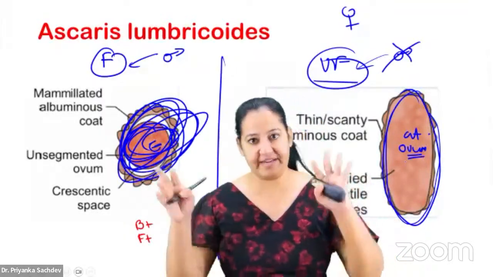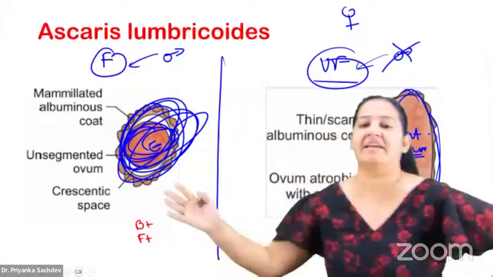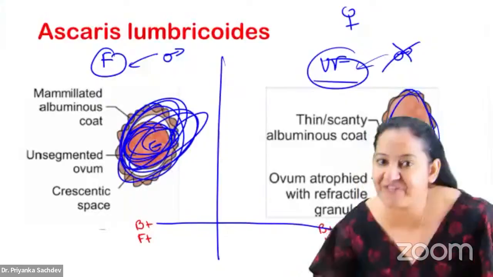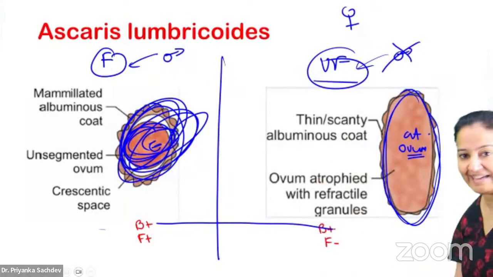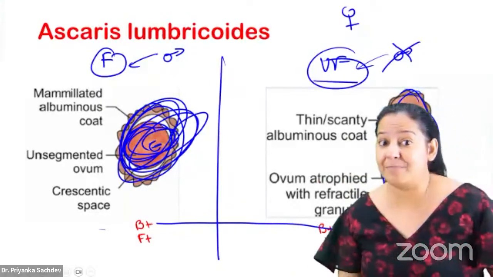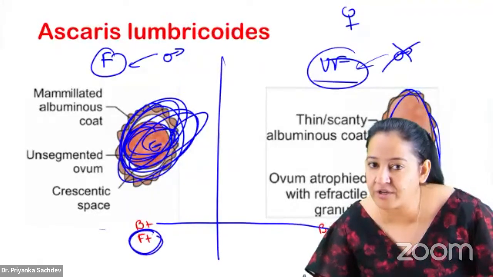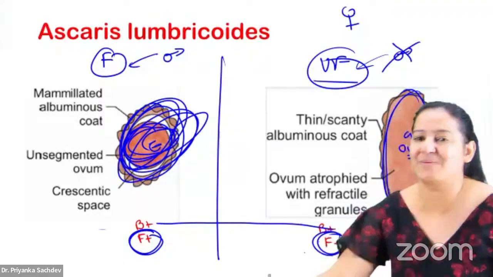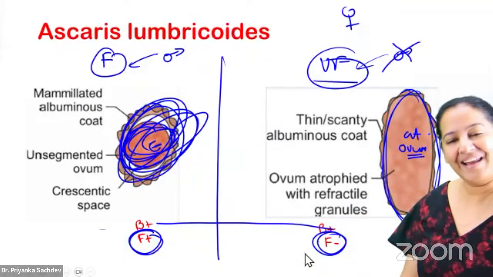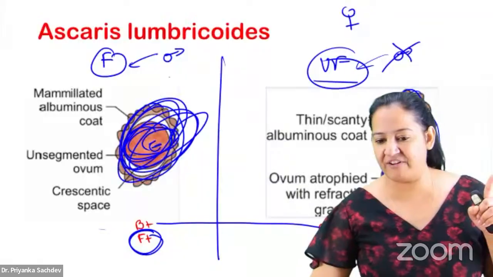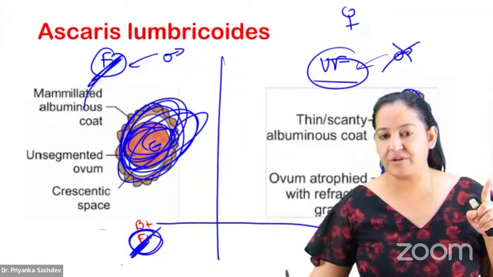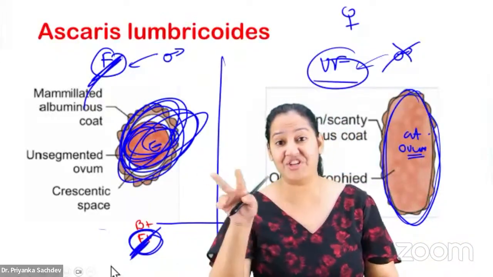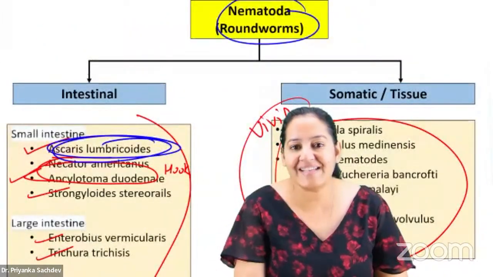ठीक है, shape तो different है, coating is different. Acha, both are yellow, both are bile stained positive. Concentrate, both are bile positive. You cannot differentiate. Both are yellow. See the diagram, see the color. But F is something that differentiates. This one floats, namak pani ka ghol. It is floating in saturated solution of NaCl, and this one is sinking. This one is not floating. You can learn F for F. The fertilized one will float. Unfertilized will not float. So if you get a question, which one is floating? How to differentiate the 2 eggs of the Ascaris? We are done with Ascaris.